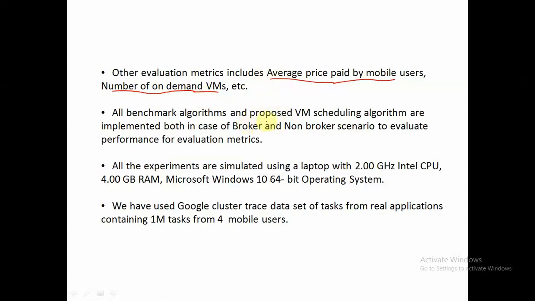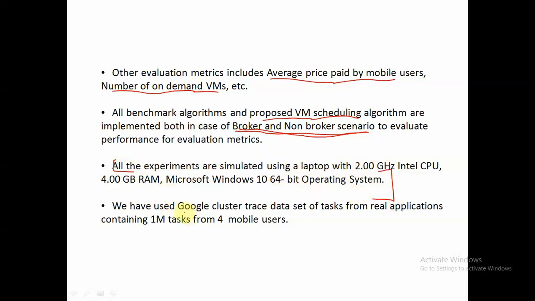And all those benchmark algorithms and proposed algorithms are implemented in both broker as well as non-broker scenarios. That means all the algorithms that we have discussed as well as our proposed algorithm, we have implemented both with the broker and without using the broker. And we have simulated all the experiments by using these configurations.